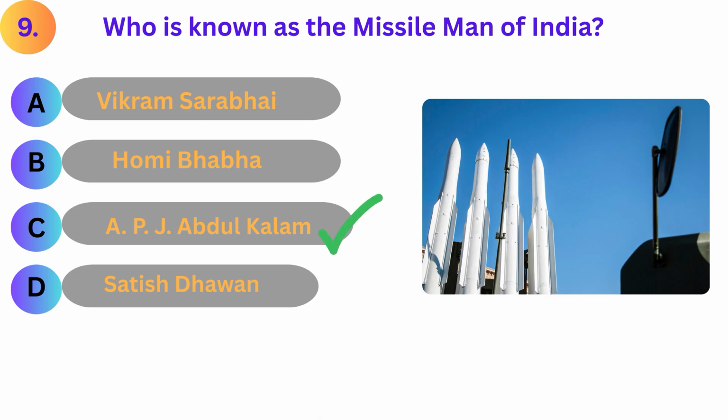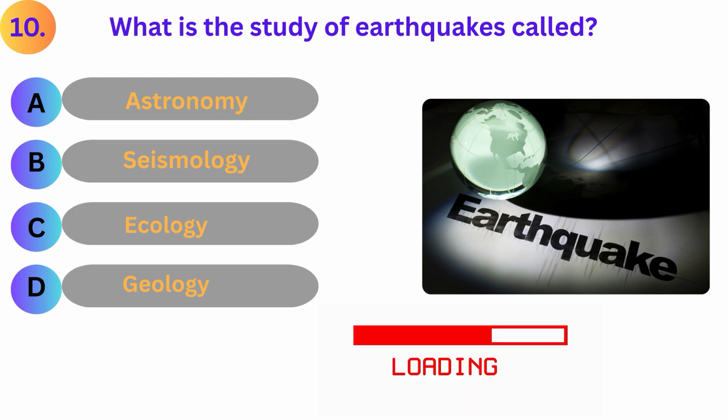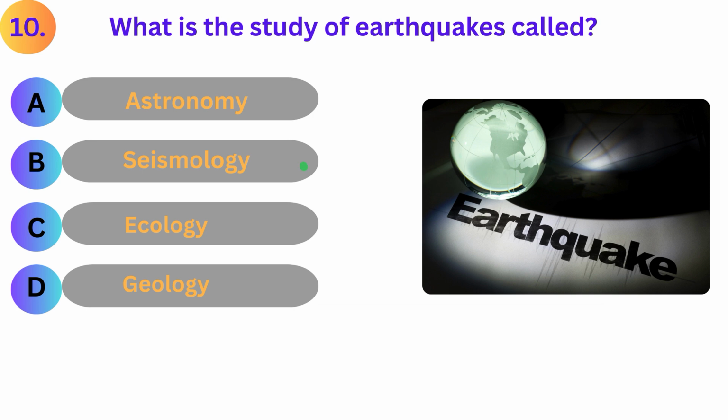Answer is C. A. P. J. Abdul Kalam. What is the study of earthquakes called? A. Astronomy. B. Seismology. C. Ecology. D. Geology. Answer is B. Seismology.